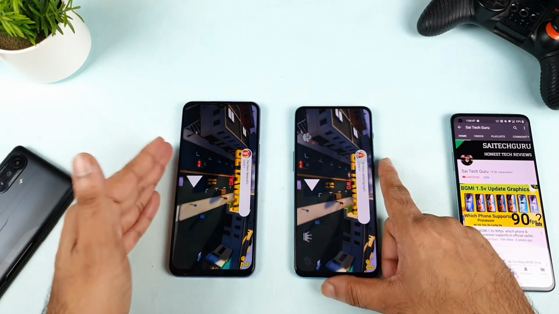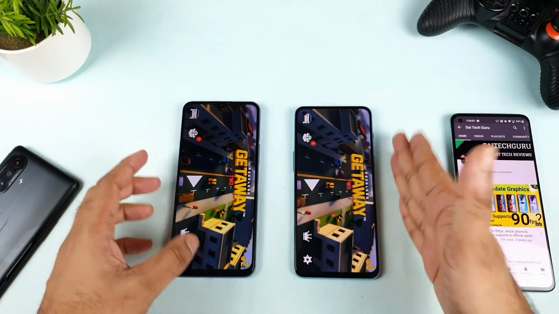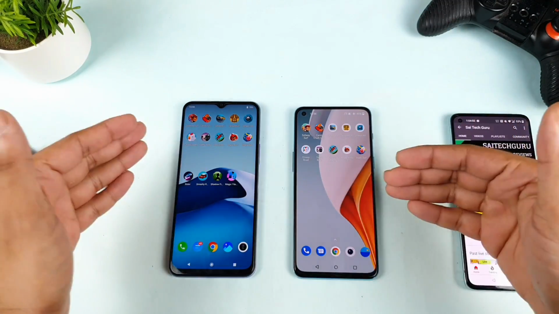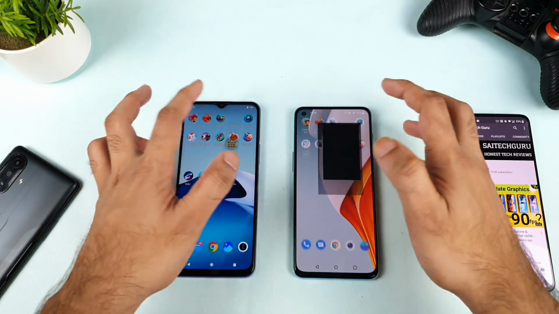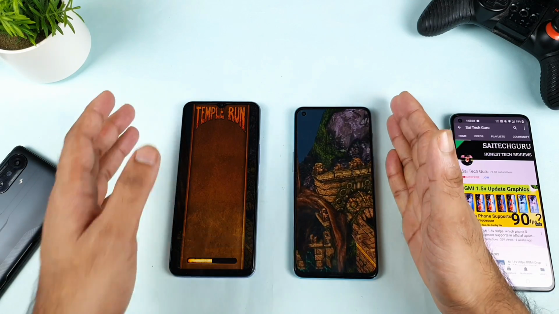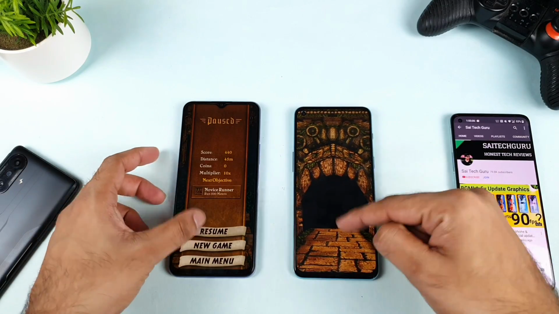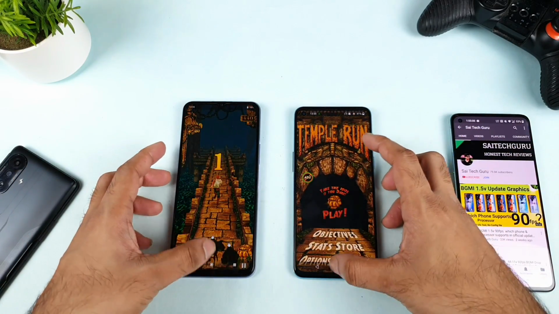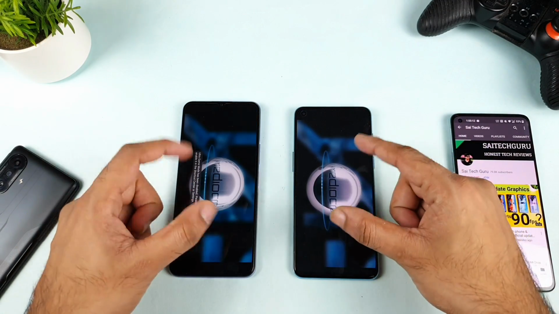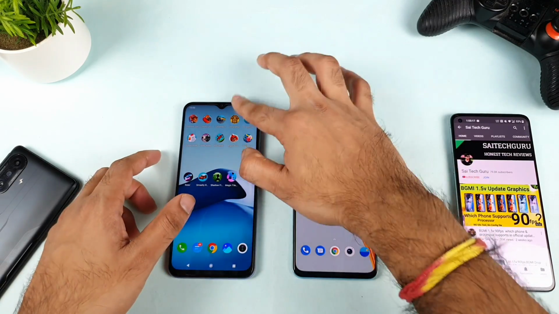So this is the Snapdragon 768G versus the Dimensity 1200. The Dimensity 1200 is really more powerful than the Snapdragon 768G, but let's see how much. Even the price is quite different. The price of this iQOO Z3 is close to the 20,000 range, and the other is in the 30,000 price range, both phones. In terms of opening the games faster, I think the OnePlus Nord 2 is opening faster till now. That is what we found between both phones in terms of opening the games. Slightly faster in the OnePlus device, not bad.